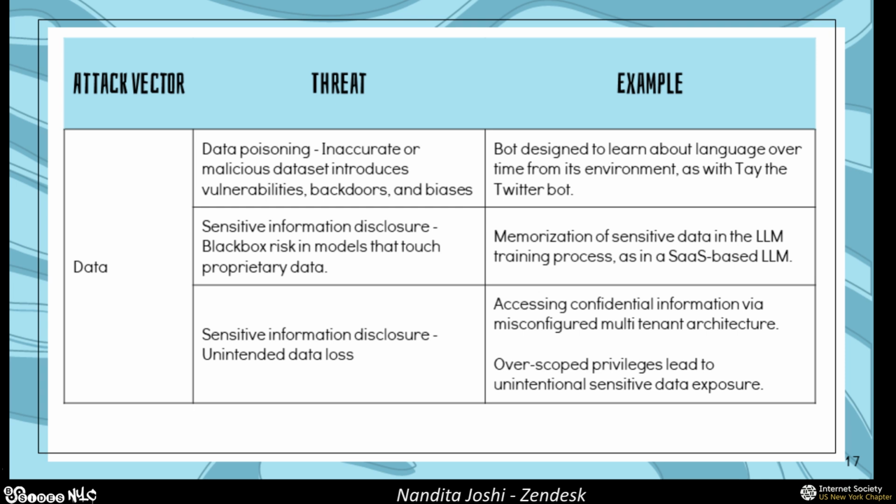The second category with sensitive information disclosure is unintended data loss. We're going to look into two ways that this can happen. One is your misconfigured tenant architecture. Think of it as you have a SaaS model, you have a subscription to it, and you're one tenant. There are multiple other organizations that are also tenants using the SaaS model.